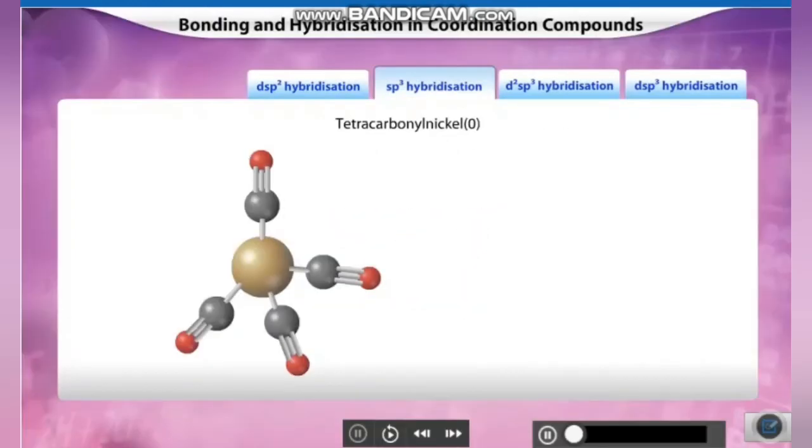Let's learn about sp3 hybridization by taking the example of tetracarbonyl nickel 0 complex. In the tetracarbonyl nickel complex, there are 4 carbonyl ligands, each with a lone pair of electrons. Hence, in order to form a bond, these ligands require 4 vacant hybrid orbitals in the central metal atom, nickel.